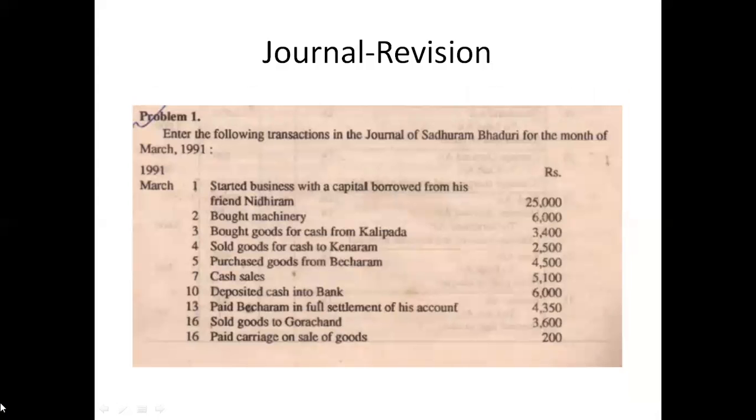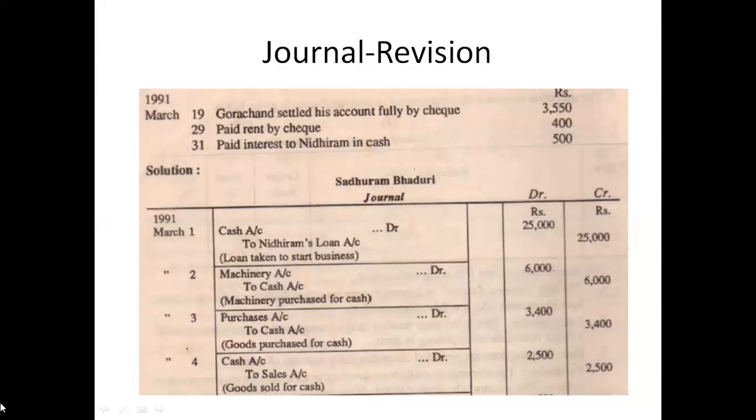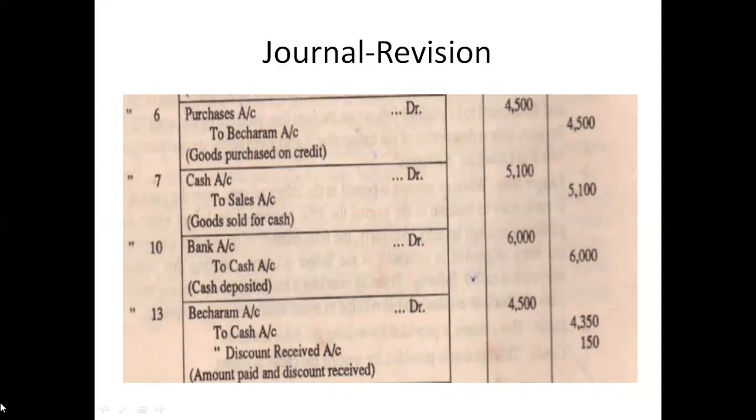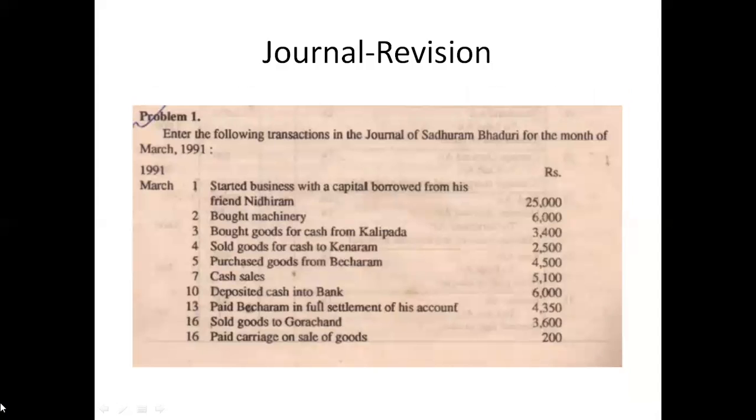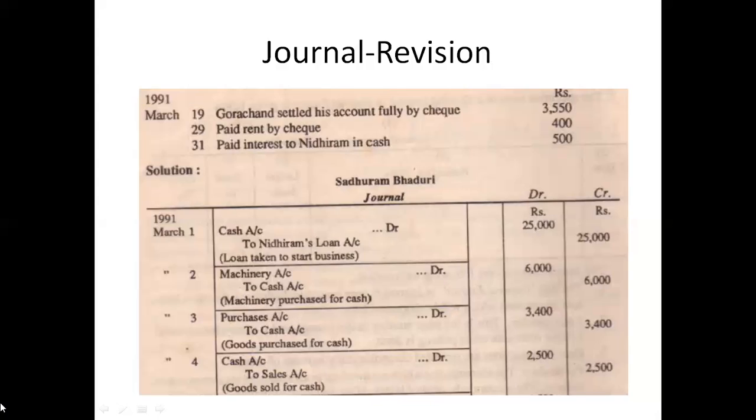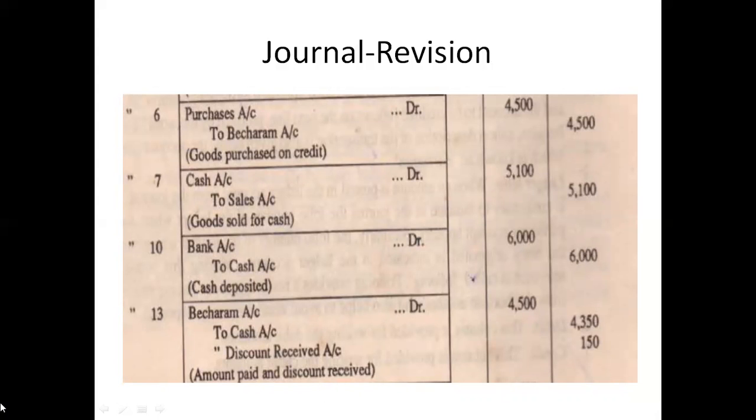Now we have the purchase and the cash sales. Point number 6 is purchases account debit, Bacharam, purchased on credit. Now on March 5, we have 4,500, purchased goods from Bacharam. Now we have purchases account debit to Bacharam account. Bacharam becomes the creditor of the company, a current liability, as we can recollect from the final accounts portion. Goods purchased on credit is 4,500.